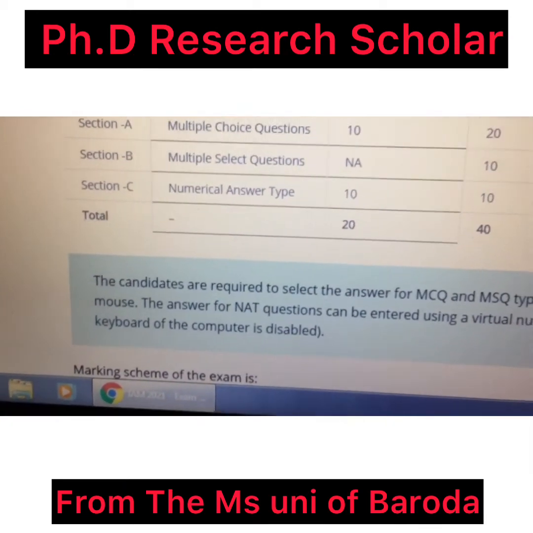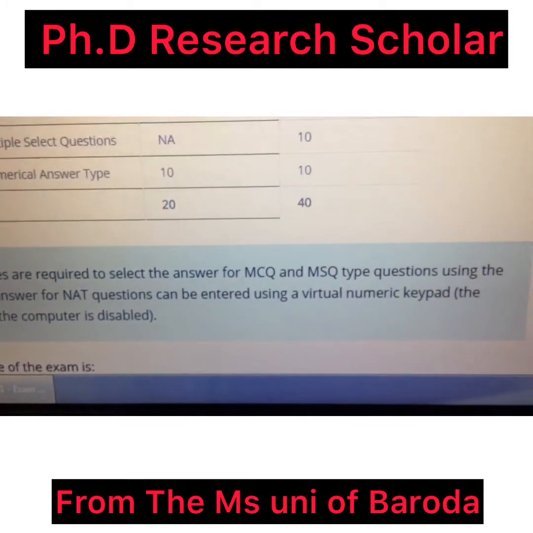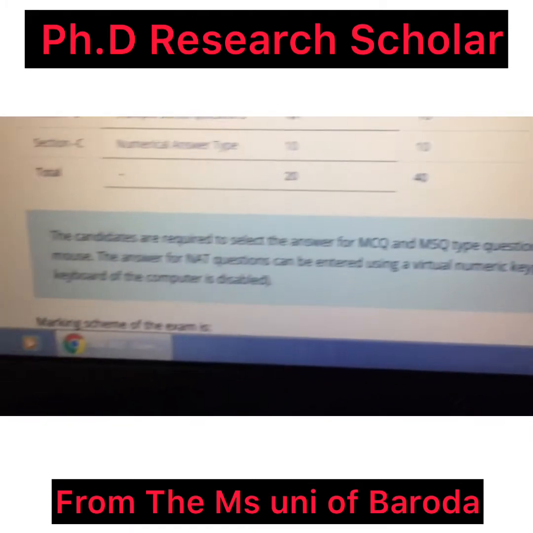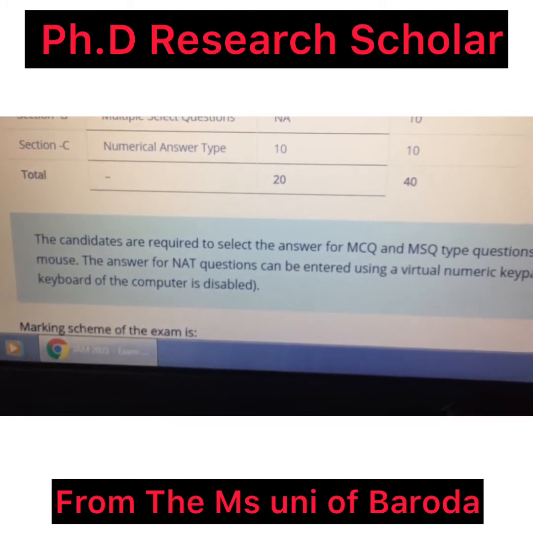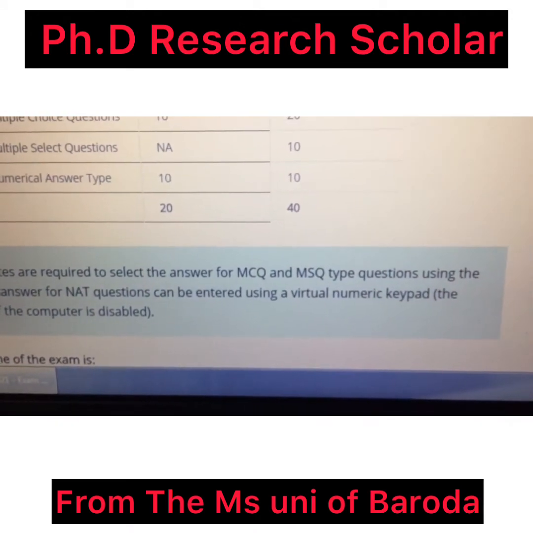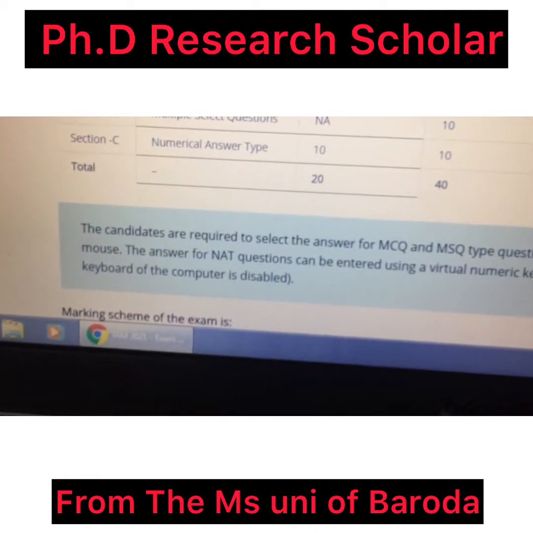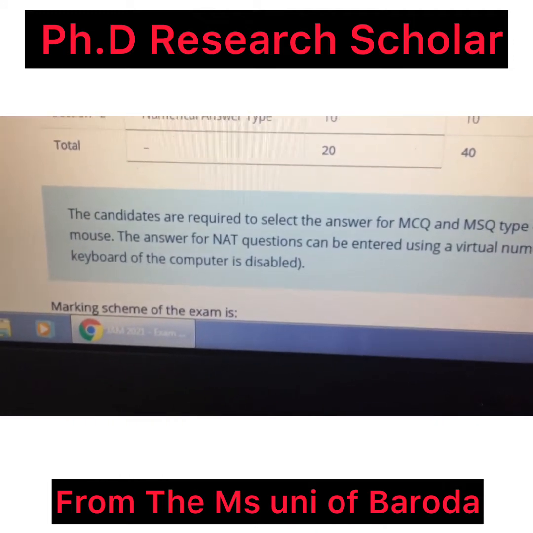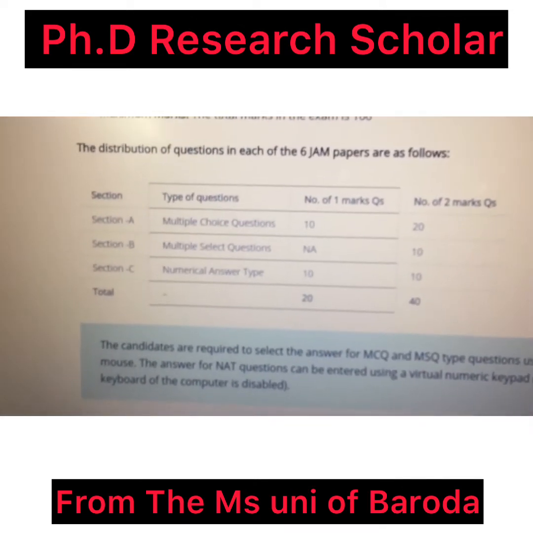Candidates are required to select and enter the answer for MCQ and MSQ type questions, and the answer for NAT questions can be entered using the virtual numeric keypad. The keyboard of the computer is disabled. Please guys, that is all the information provided here.